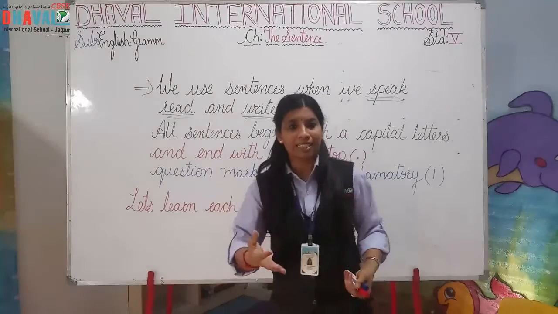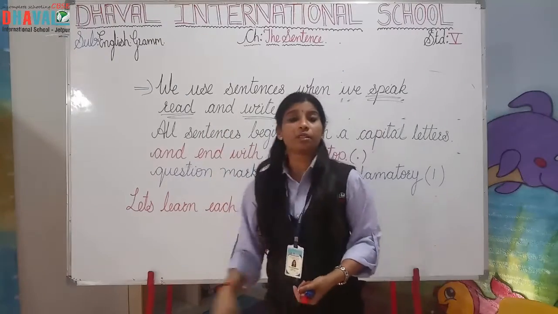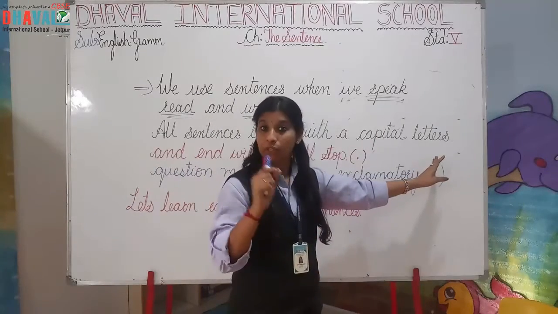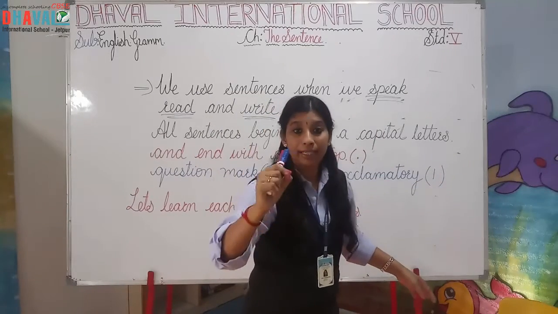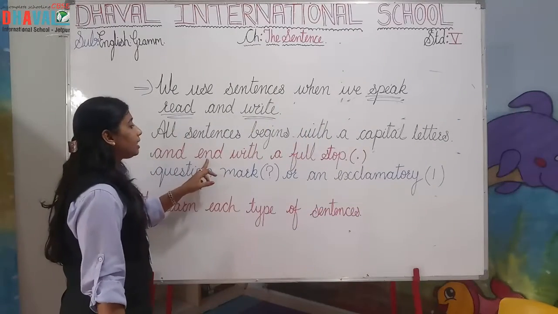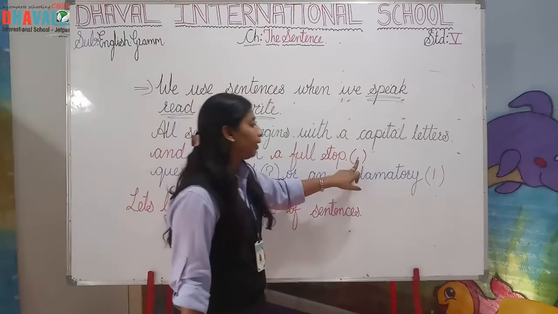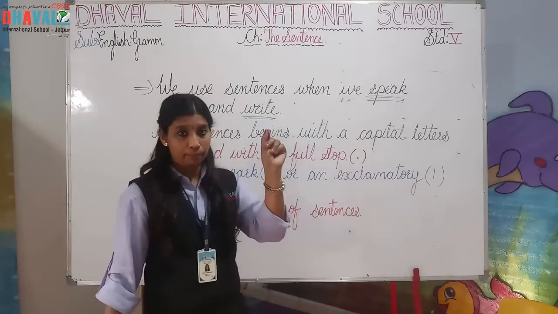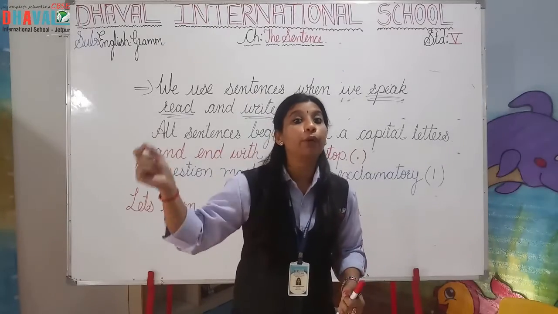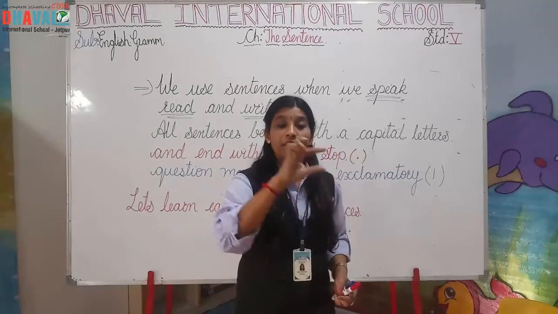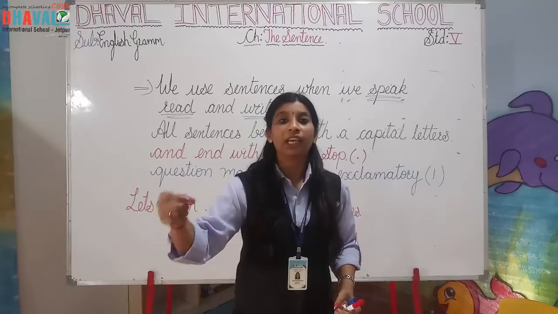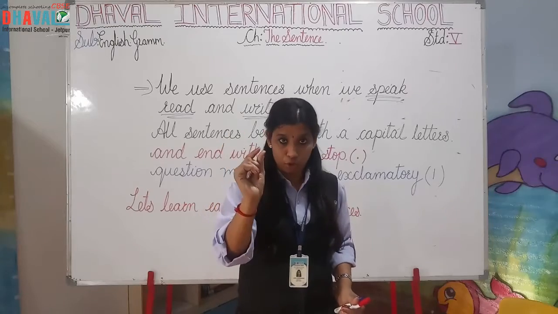but when we write sentences, it always begins with a capital letter, right? We should always write a capital letter when we begin our sentence. Understood? Then it ends with a full stop. You can see here I put a mark of full stop. बिंदु लगाते हैं जब हमारा sentence खत्म होता है. When our sentence gets over, we put a full stop, right? When we express something through the sentence, when it is finishing, how do we finish? By putting a full stop.